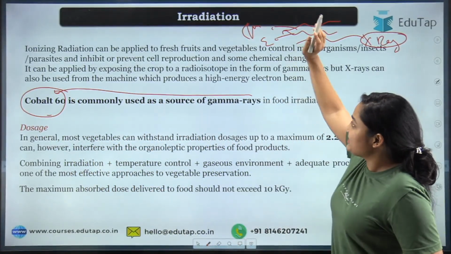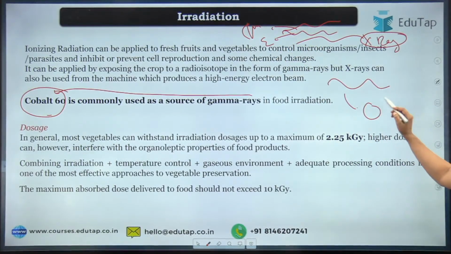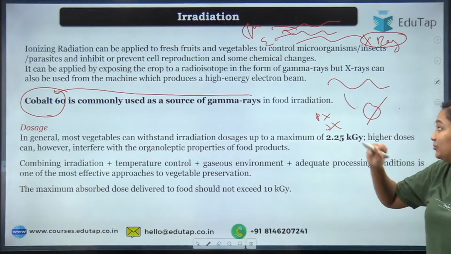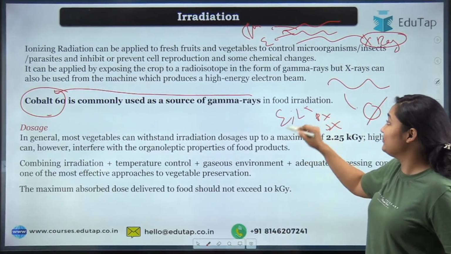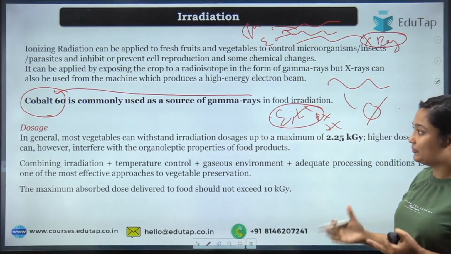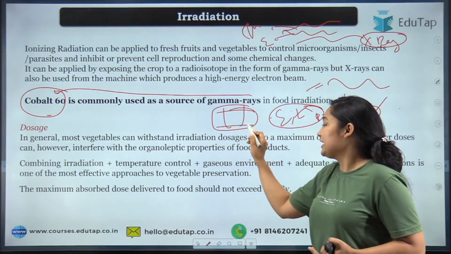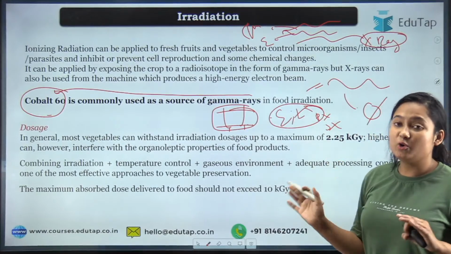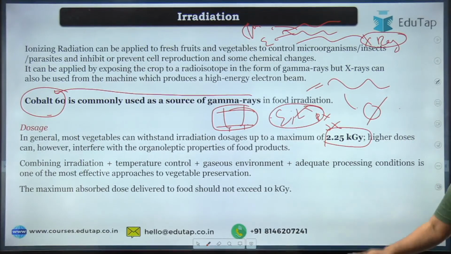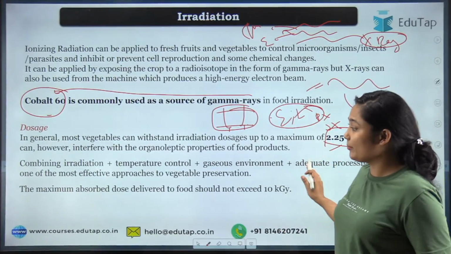So what will happen once irradiation is done? You have exposed your food product to this gamma radiation, and again the DNA will be disrupted. Because of that, the pest will be removed and the sprout problem will be removed. Even if eggs and larvae are present, they will be removed. For phytosanitary measures, irradiation is usually very helpful, as you can see. Since this is a very high level condition, you need good control over it too. Now dose is the problem. For vegetables and fruits, the most common dose we talk about is 2.25 kilogray. This is the most common radiation.